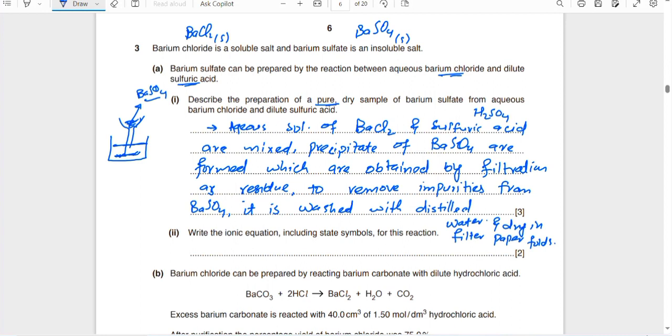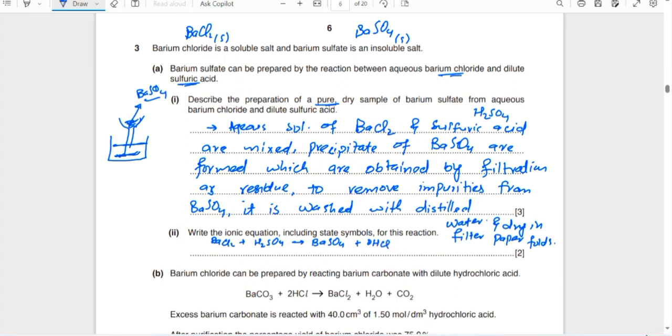Write an ionic equation including state symbols for this reaction. I'm going to write here: barium chloride and sulfuric acid, BaCl2 plus H2SO4, give rise to barium sulfate plus 2HCl.